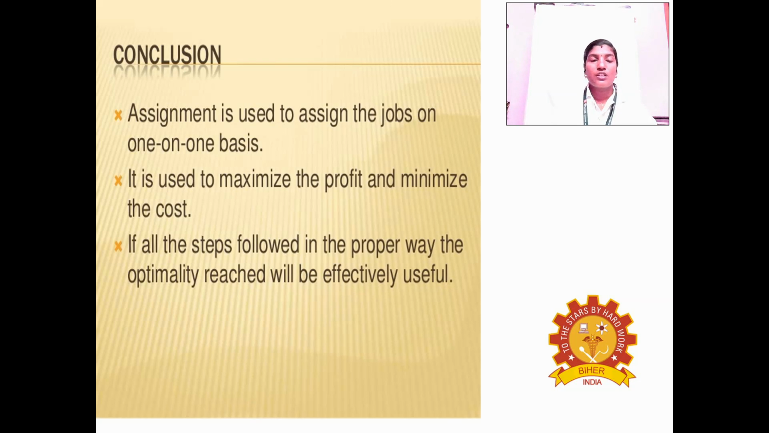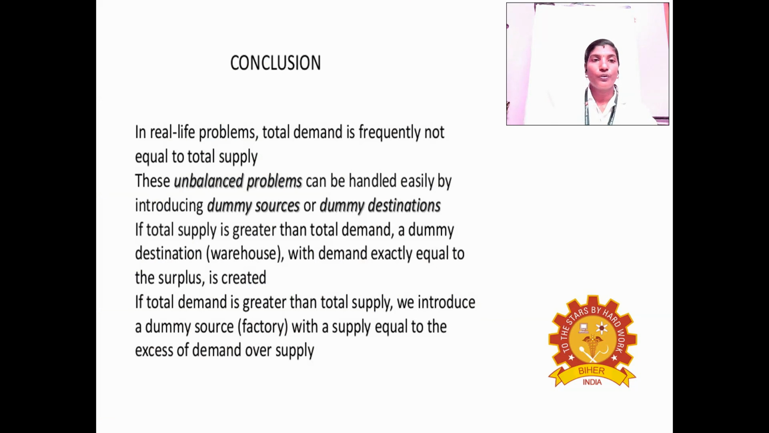Conclusion: assignment is used to assign jobs on a one-to-one basis, to maximize profit and minimize cost. If all the steps are followed in the proper way, optimality is reached and is effectively useful. These are the conclusions. In the next video we will discuss the remaining methods: unbalanced method, restriction method, maximization method and so on. Okay, thank you everyone.